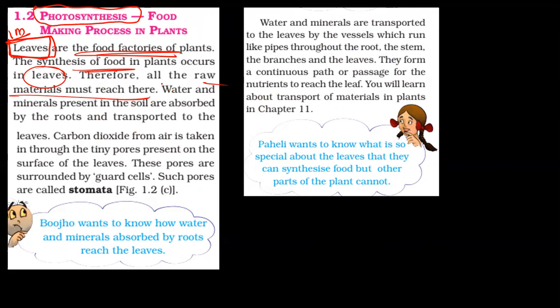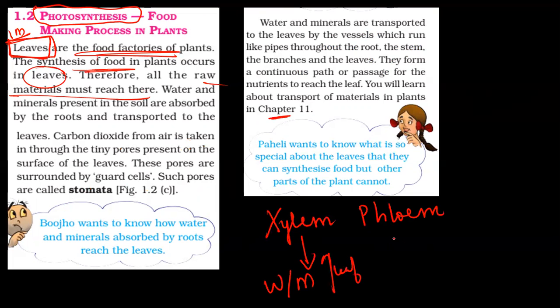Water and minerals are present in the soil. We saw that raw materials are present in the surroundings: water and minerals in the soil, carbon dioxide in the air. But how do they reach the leaves? We saw in Circulation in Animals and Plants, chapter 11, that plants contain pipe-like structures or vessels called vascular tissues, xylem and phloem. Xylem carries water and minerals to the leaf, whereas phloem carries the food that the leaf produces to various parts of the plant.